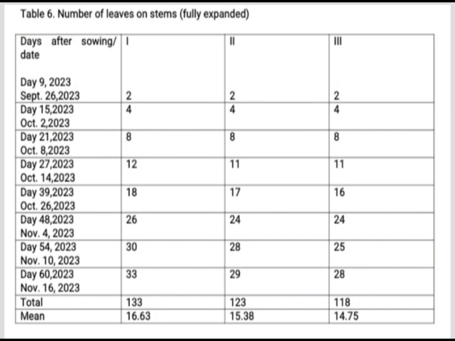These mean values provide a representation of the average number of leaves on stems for each replication across all the days. Overall, this data shows how the number of leaves on the stem changes over time, providing insight into the growth and development of the plants within each replication.